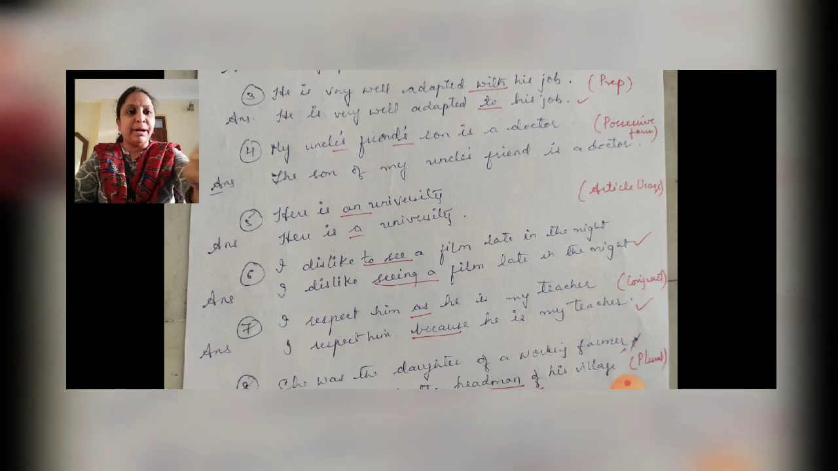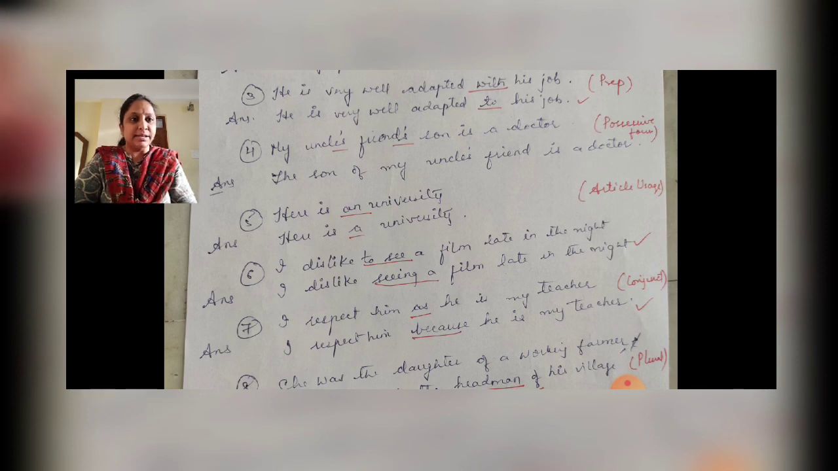And then my uncle's friend's son is a doctor. Here you have two possessive cases. My uncle's friend's son, right? So possessive form. You can't use two possessive cases in that way. So we just have to change or modify the sentence and use the sentence like this: the son of my uncle's friend is a doctor. You are using the preposition of over here. You are bringing the word the son to the front. The son of my uncle's friend is a doctor, right?